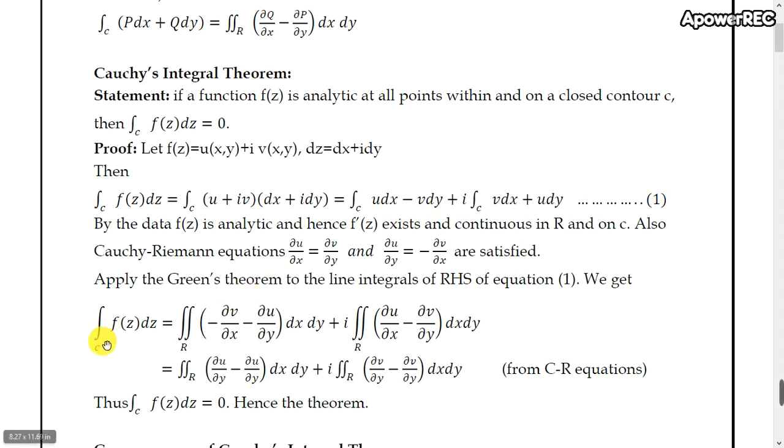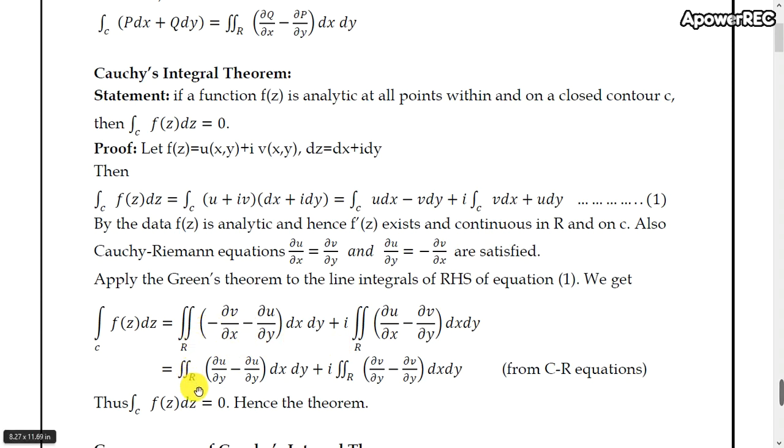Hence I get integral over C f of z dz is equal to double integral over R of (minus ∂v/∂x minus ∂u/∂y) dx dy plus i times double integral over R of (∂u/∂x minus ∂v/∂y) dx dy. Now apply the CR equations to this.